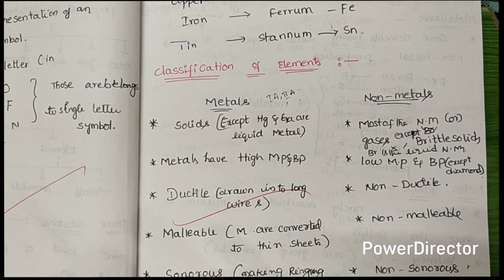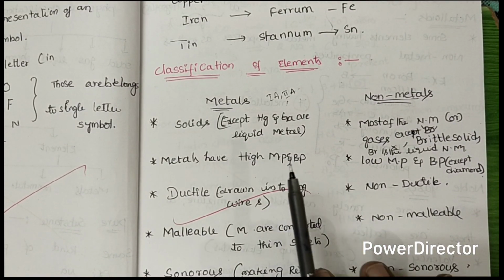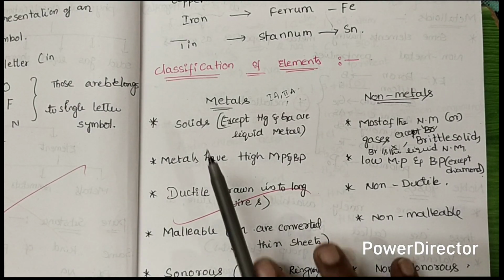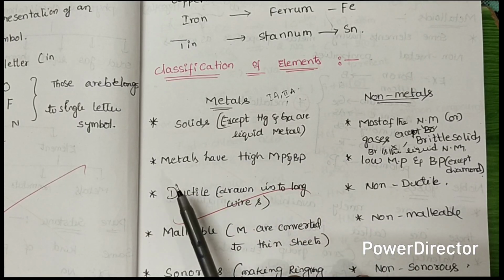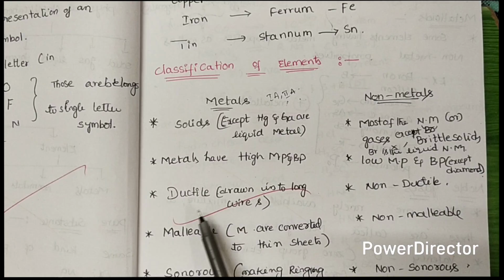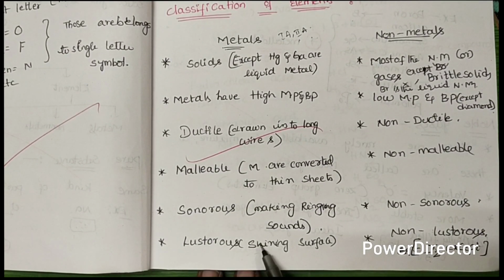In this, Hg is the liquid metal. Except Hg and gallium, the remaining metals are all solid in nature. And next, metals have high melting points and boiling points. They have ductile nature, malleable nature, sonorous nature and lustrous nature.